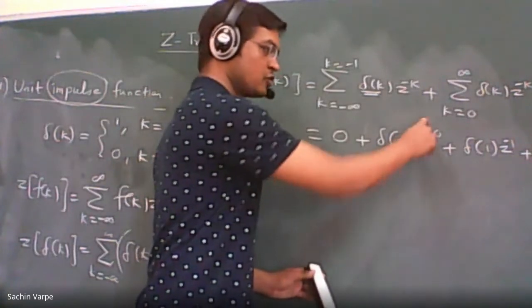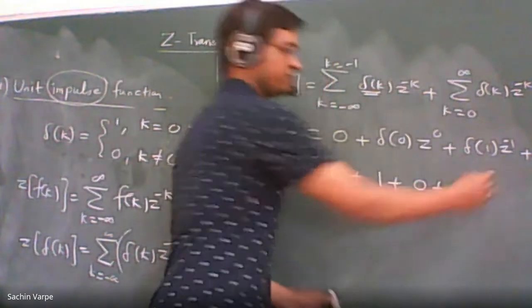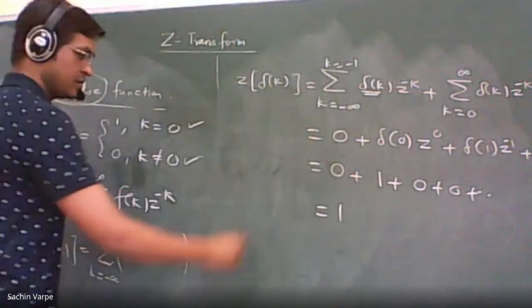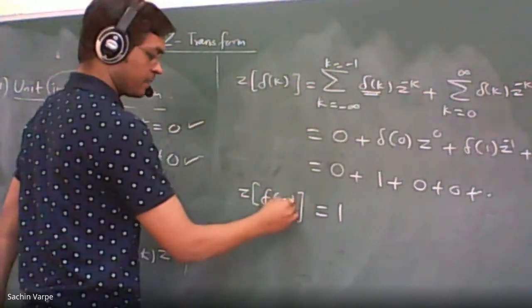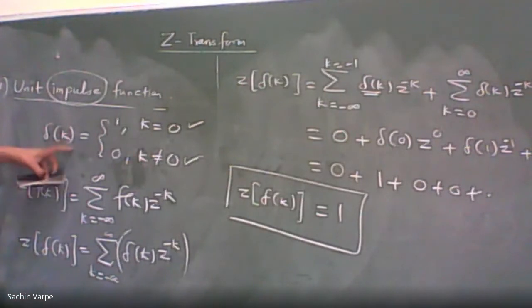Z raised to 0 is 1. So 1 plus 0 and everything else is 0. Alright, so this summation will give 1, and that is the required Z transform of delta of k. So it is universally true that the Z transform of the unit impulse function is always 1. Is this clear to everyone? Everyone, please reply in the chat box if it is clear. If it is not clear, you can ask.